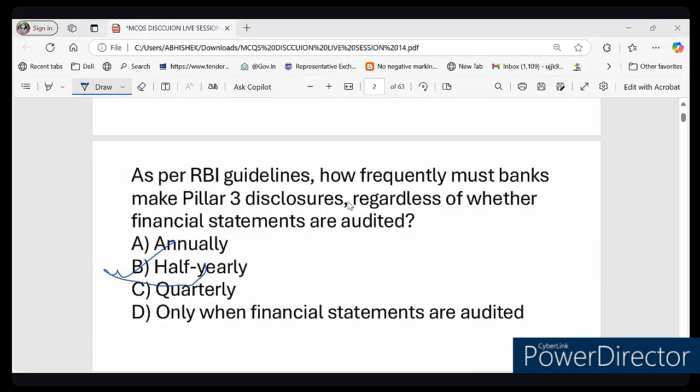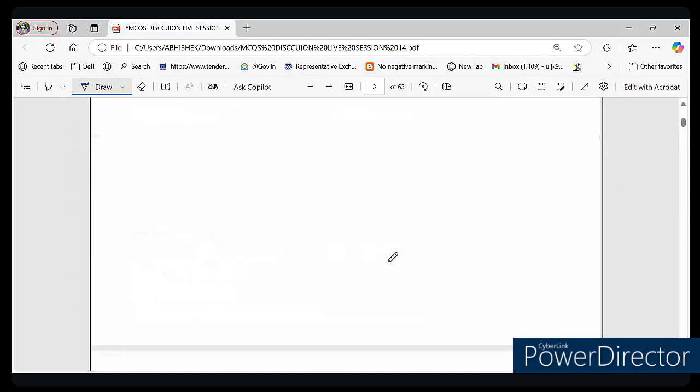So what we learn from this question, इस क्वेश्चन से हमने क्या सीखा कि पिलर 3 डिस्क्लोजर इंश्योर करता है कि बैंक अपने की इंफॉर्मेशन को पब्लिक के साथ शेयर करे, राइट? And RBI mandates that this disclosure happens every 6 months, even if financials are not audited, right? So this is the question. Now let's move to the second question. The second question you can see on your screen.